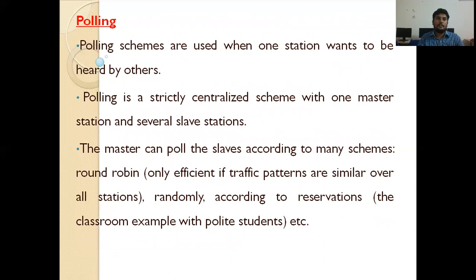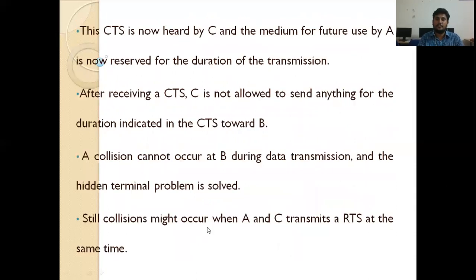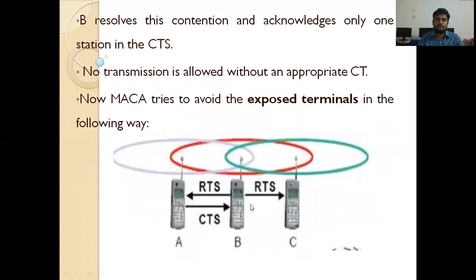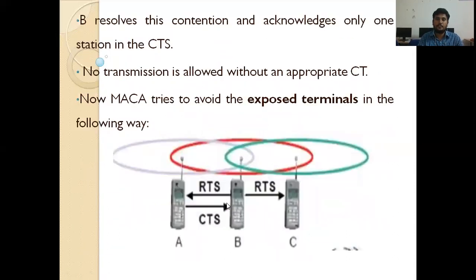Okay, these are the solutions for hidden terminal problems and exposed terminal problems by sending these RTS and CTS frames. This is for the hidden terminal problem. A sends an RTS frame, B sends CTS to both A and C. To avoid the exposed terminal problem, B sends an RTS frame to A. By receiving these RTS frames, C knows B wants to communicate with A, so D is empty.